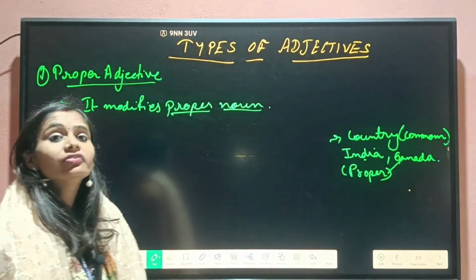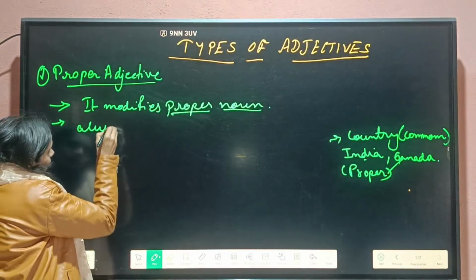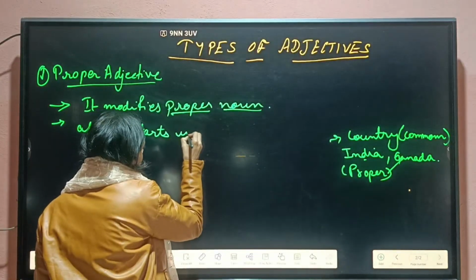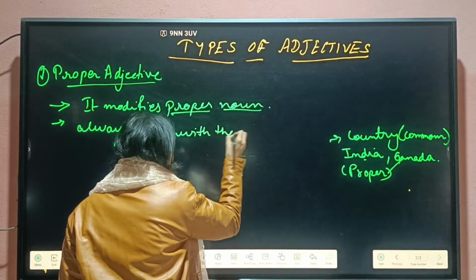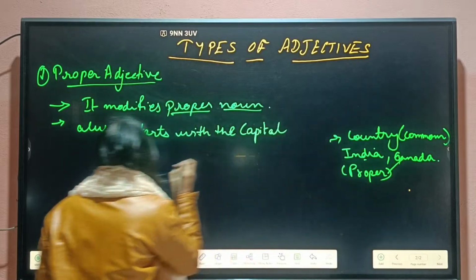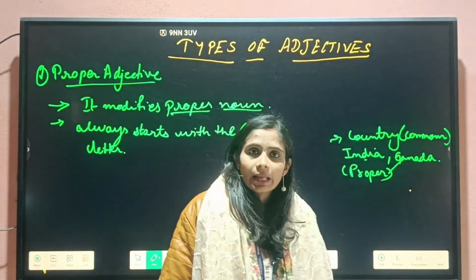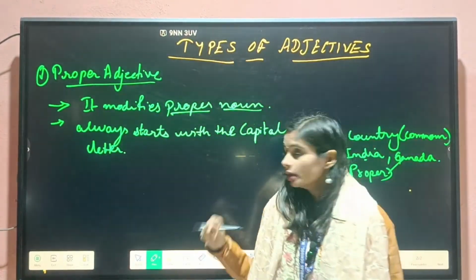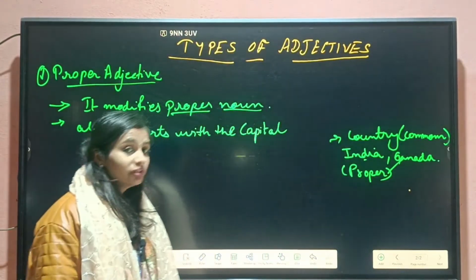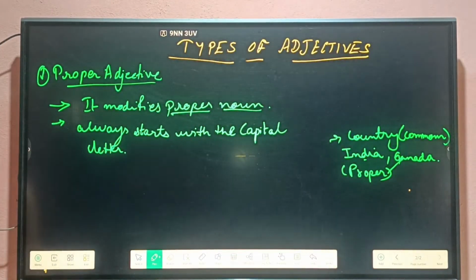And what is the special feature of this proper adjective? That it always starts with the capital letter. We should keep it in mind that if any adjective is not starting with capital letter, that is not our proper adjective. This is the main and special feature of proper adjective, that it always starts with capital letter.